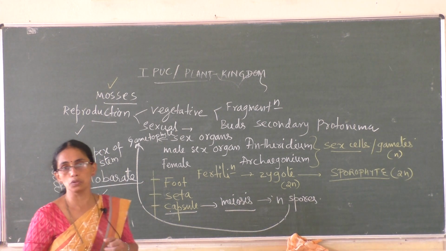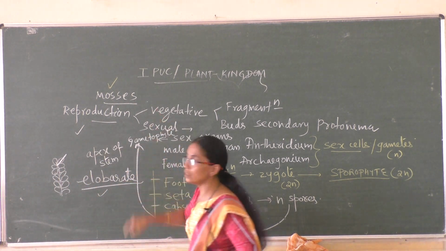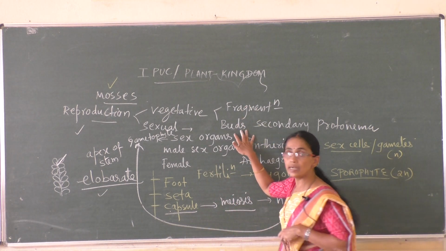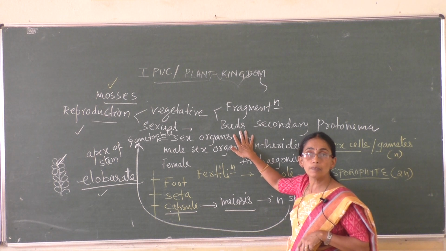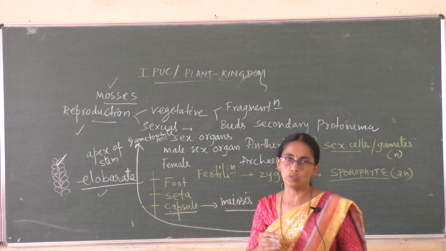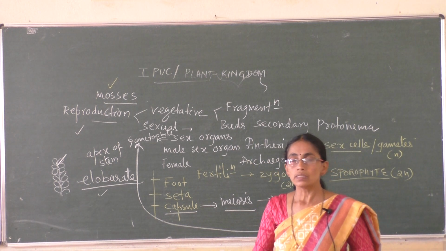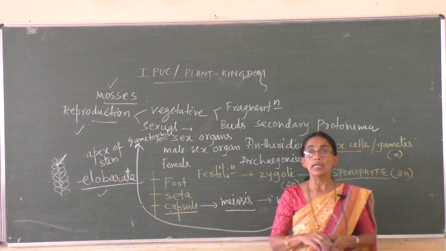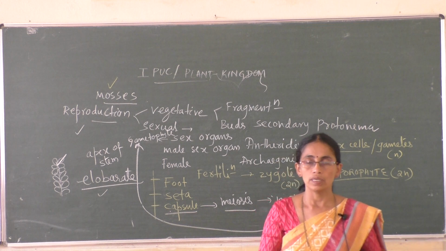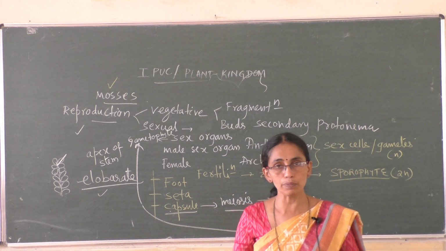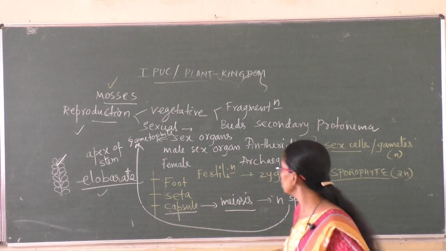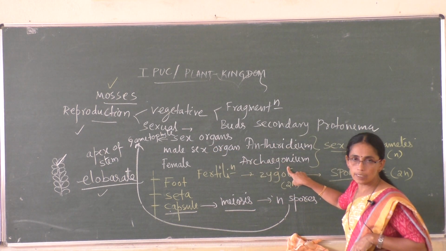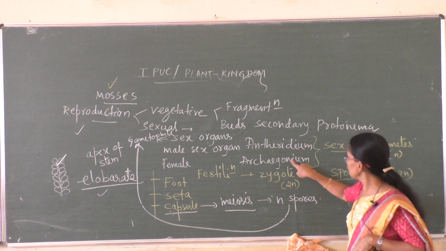How do mosses reproduce? Mosses reproduce by two methods, vegetative and sexual. Vegetatively, by fragmentation and by the formation of lateral buds on the secondary protonema. And how sexually? The plant body that we see in mosses, a bryophyte, is the gametophyte. Since it is a gametophyte, it can produce gametes. That means gametes are produced inside the sex organs, antheridium and archegonium, the male sex cell and the female sex cell.